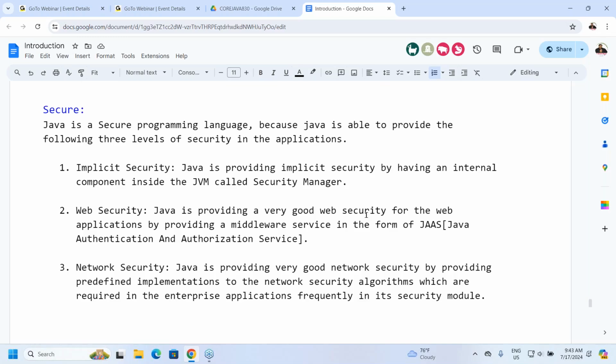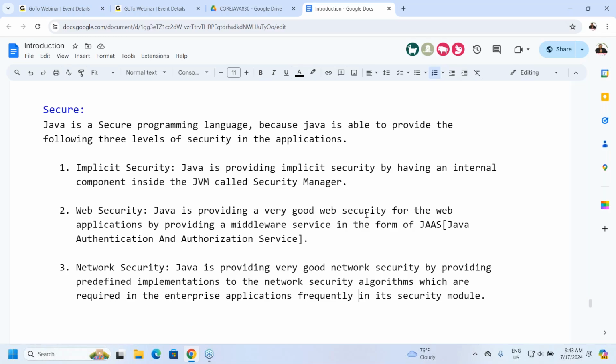Right, so all of you now tell me. Fine, I want to go for the conclusion. Java is a secure programming language. How is it? Because of three reasons. Java is providing very good implicit security. Java is providing very good web security. Java is providing very good network security.